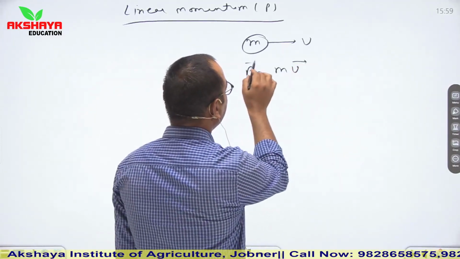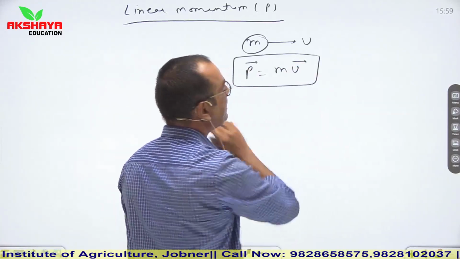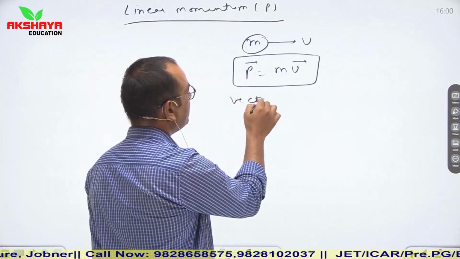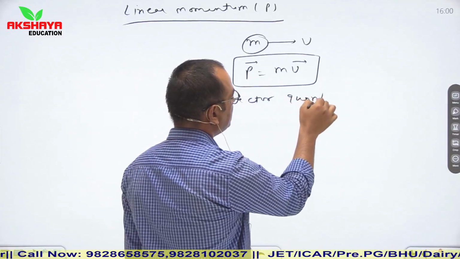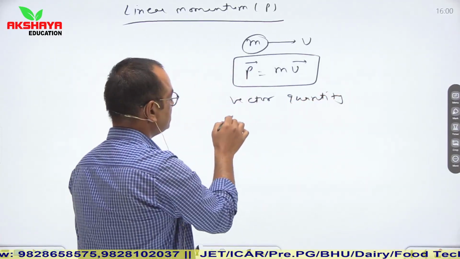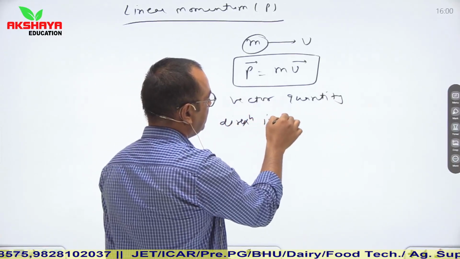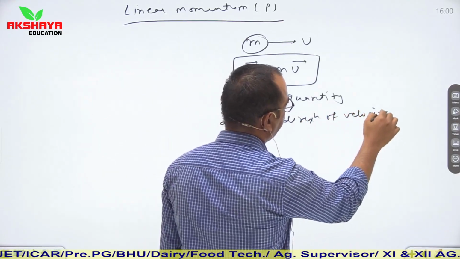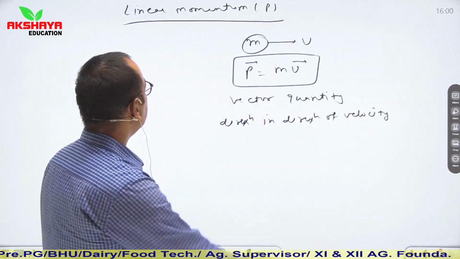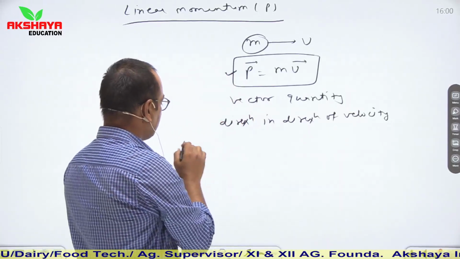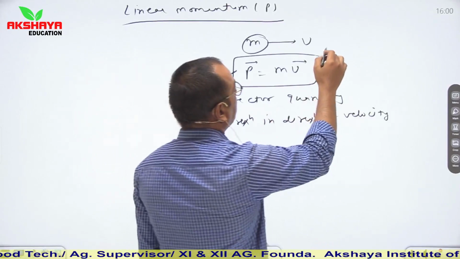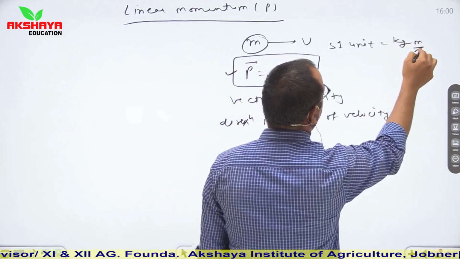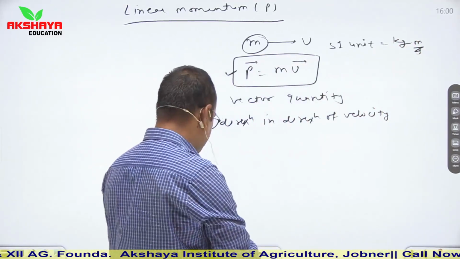Here velocity is a vector quantity, so linear momentum is also a vector quantity, and its direction is in the direction of velocity. So this is the concept related to linear momentum. Its SI unit is kg meter per second.